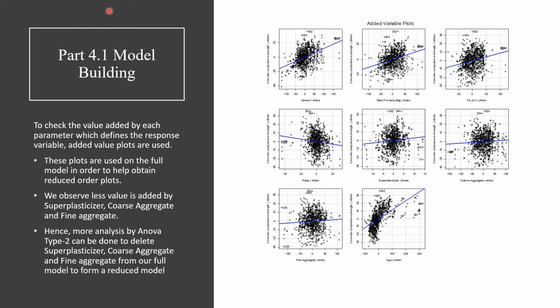After finding out the full model, it is important to check which variables add extra value to the response variable. Hence, added value plots are studied in this slide. These plots are used for the full model and are seen in the right hand side image. So we observe that less value is added by superplasticizer, the coarse aggregate, as well as fine aggregate, and hence more analysis with the help of ANOVA type 2 can be done to eliminate these variables from our full model to obtain a reduced model.